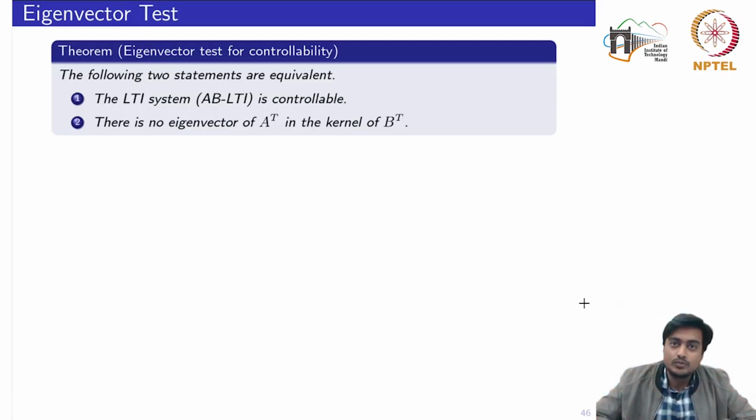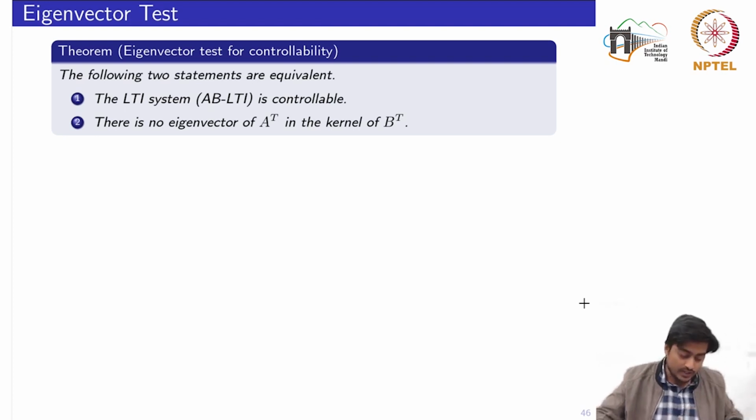So after introducing the two properties of the A-invariant subspace, we will use the eigenvector. We'll go through the eigenvector test for controllability. This is the result that the LTI system, that is the pair (A, B), is controllable if and only if there is no eigenvector of A transpose in the kernel of B transpose.